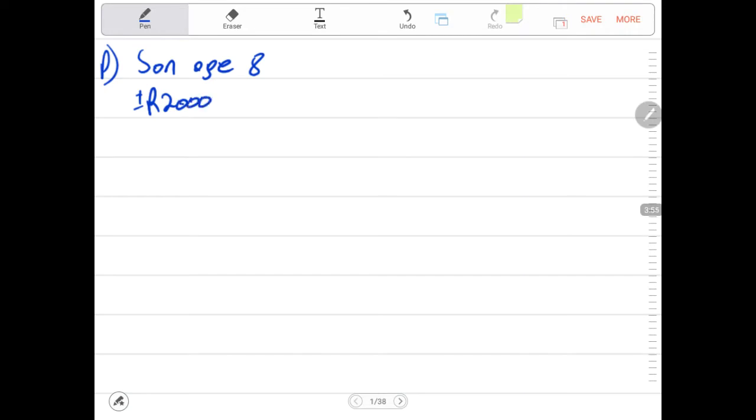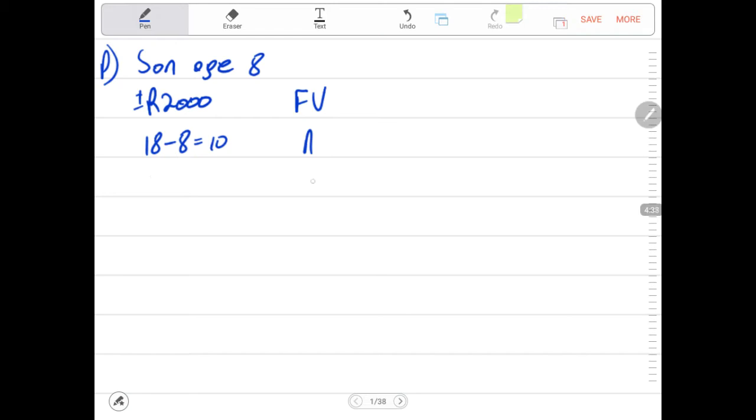I don't normally like to say plus minus 2,000 in the future value, but that is still not a problem. If you keep it positive, that will be the best one, because that's what we'll be getting at the end of the period, when this son is getting 18. Then we know that our n will be 18 minus 8, and 18 minus 8 will give us 10, meaning we are looking for n for a period of 10 years in the case of the son who is age 8.